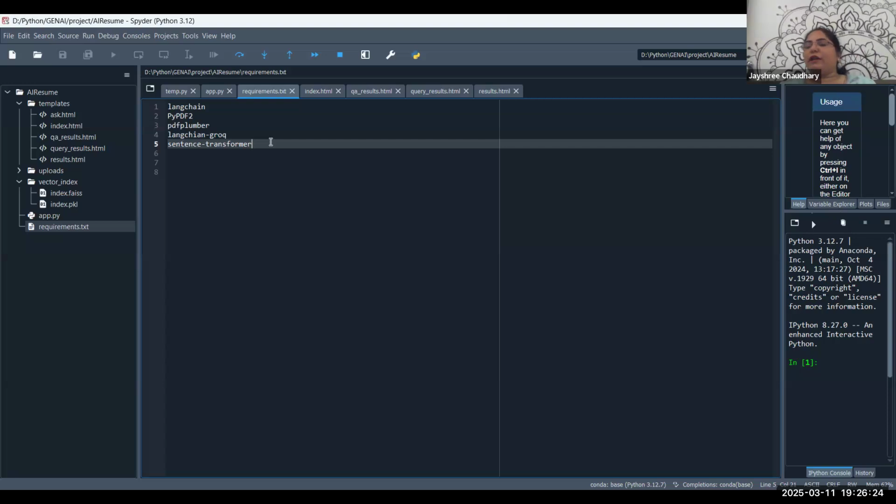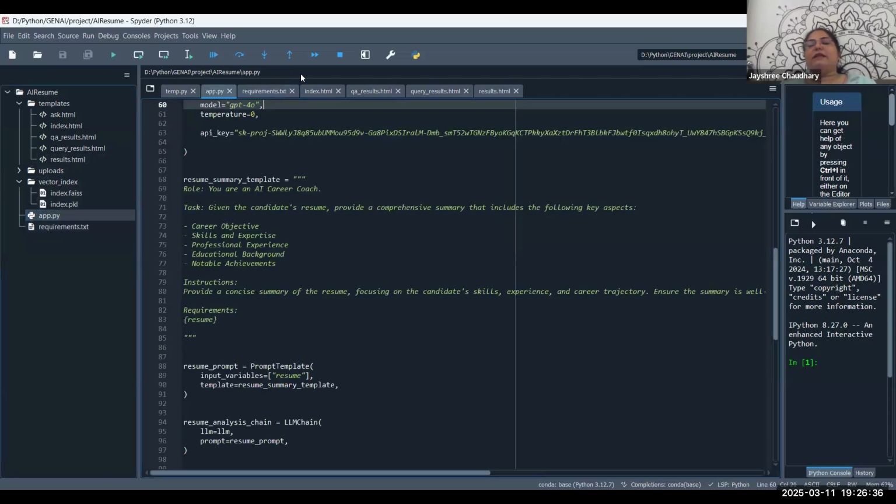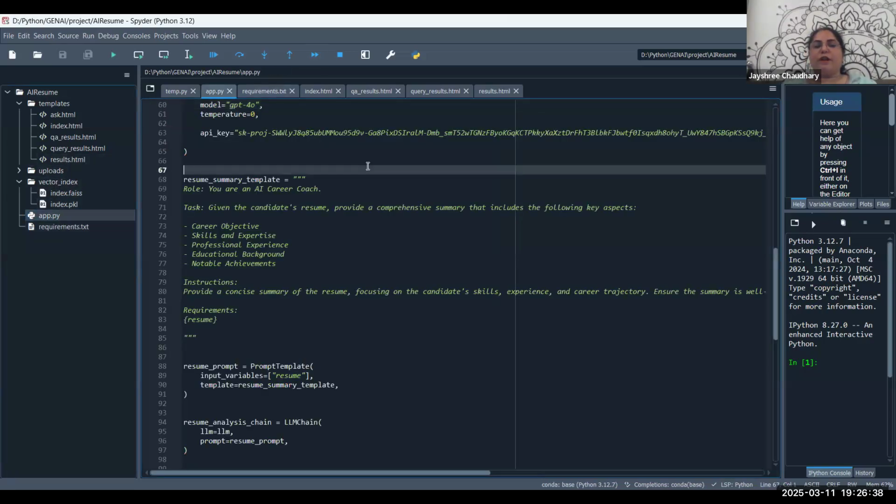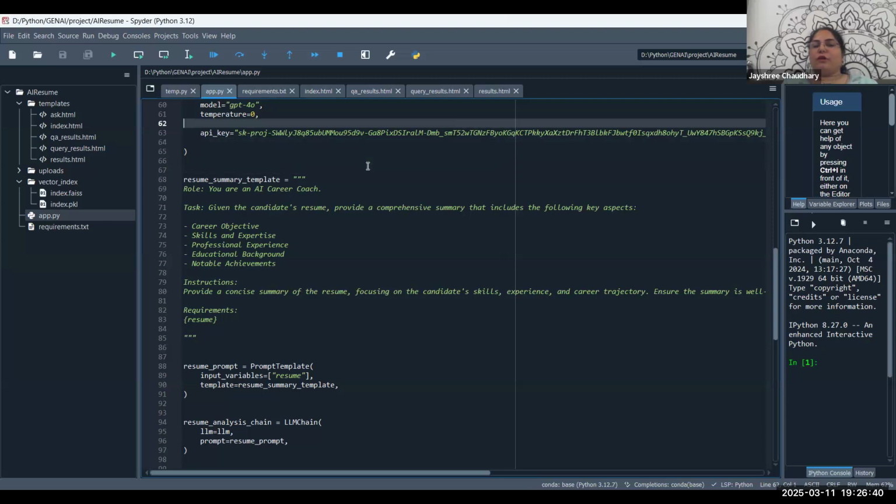If you wish, later on in a deployment, you can purchase space and put this data there. You can use MySQL also. So various options are available depending on the requirement. So this is a simple project. Now app.py, this is my first landing page where I'm going to do certain configurations.